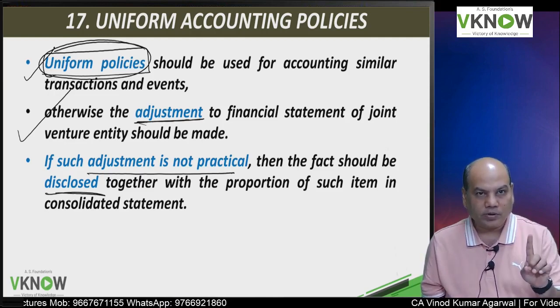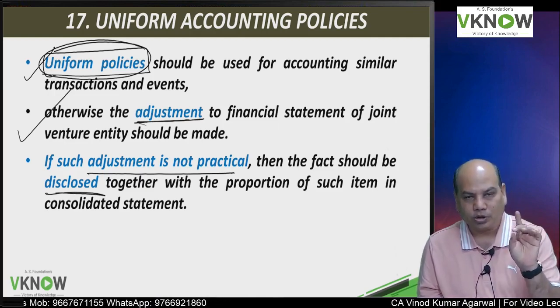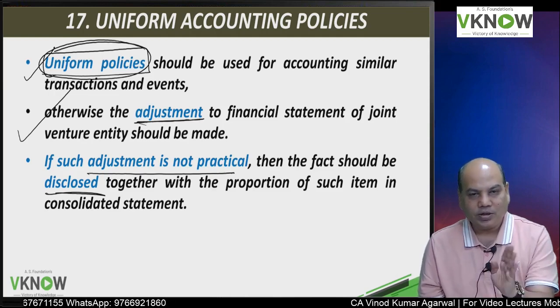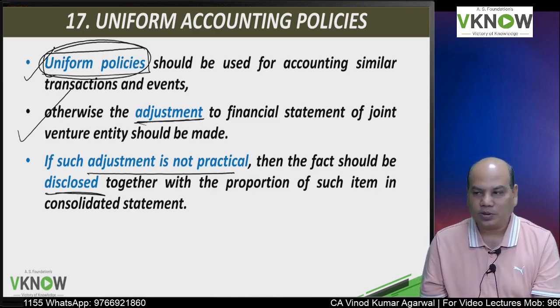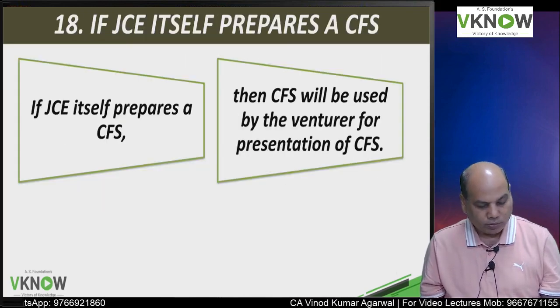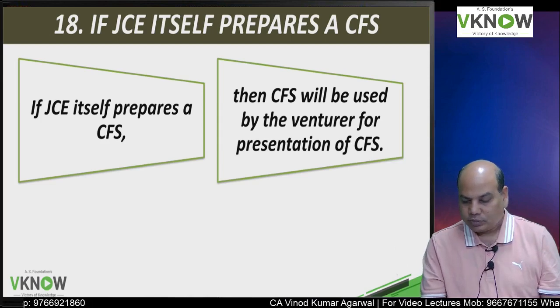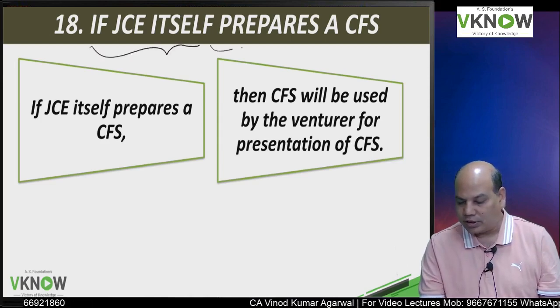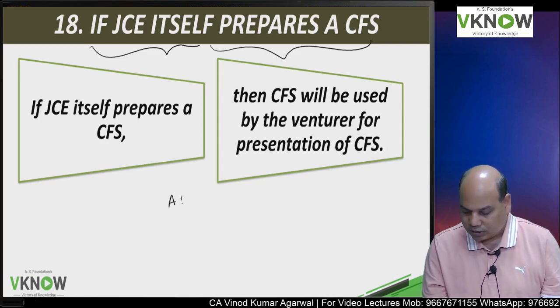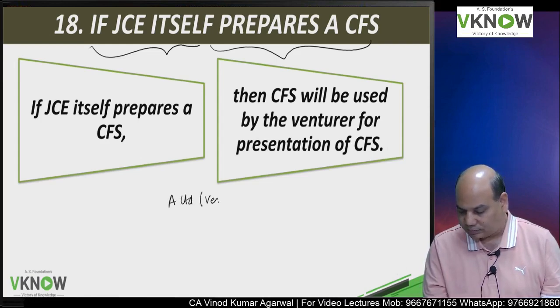So point number 1, ideally follow the same policy. If that is not possible, make adjustment. If that is also not possible, give disclosure in the financial statement. Paragraph number 18, if the jointly controlled entity itself prepares CFS, A Limited is a venturer.